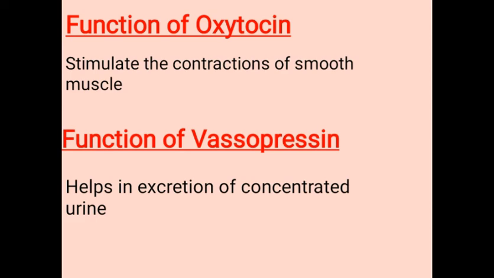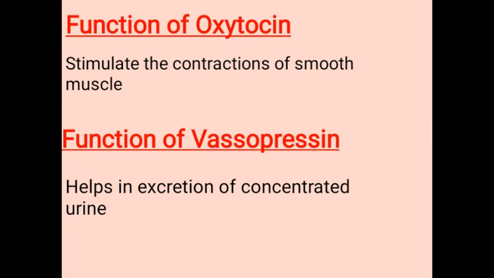Oxytocin came from a Greek word. Oxas means quick and tokos means delivery. Now what is the function of oxytocin? Oxytocin acts on the smooth muscles of our body and stimulates their contraction. Oxytocin acts selectively on the smooth muscles of the uterus, stimulating vigorous contraction towards the end of parturition.